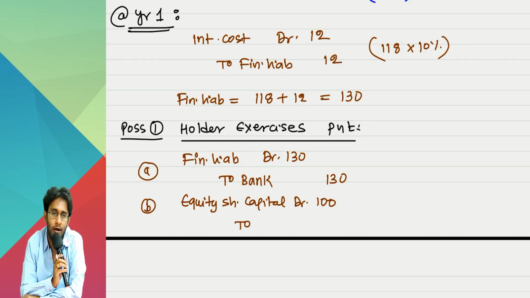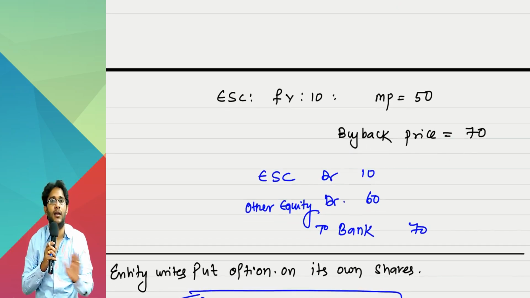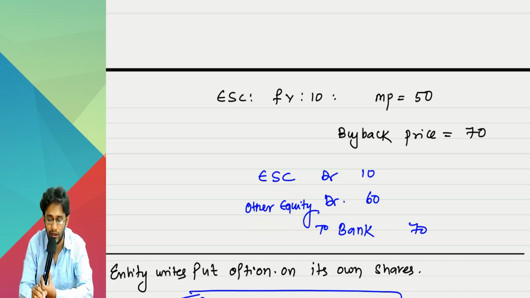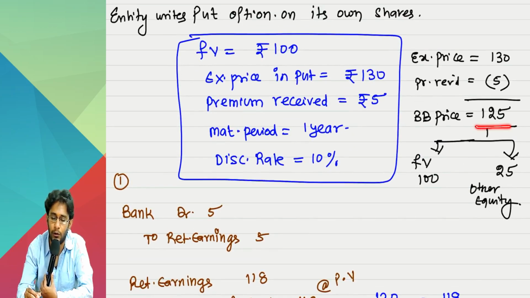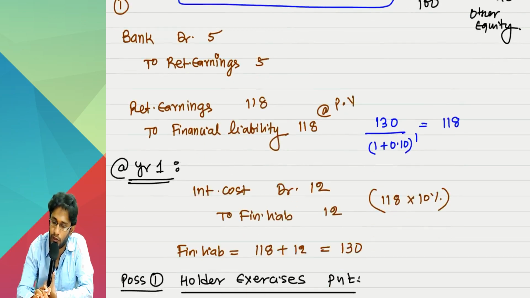What we understand is, whenever a buyback transaction happens, the entire buyback price should not be debited to retained earnings. Only the premium portion should be debited to retained earnings. Face value should be debited to whom? Equity share capital. In this particular example, how much is the effective buyback price? 125. In this, share capital should be debited with 100. Retained earnings should be debited with 25. But what did you do?